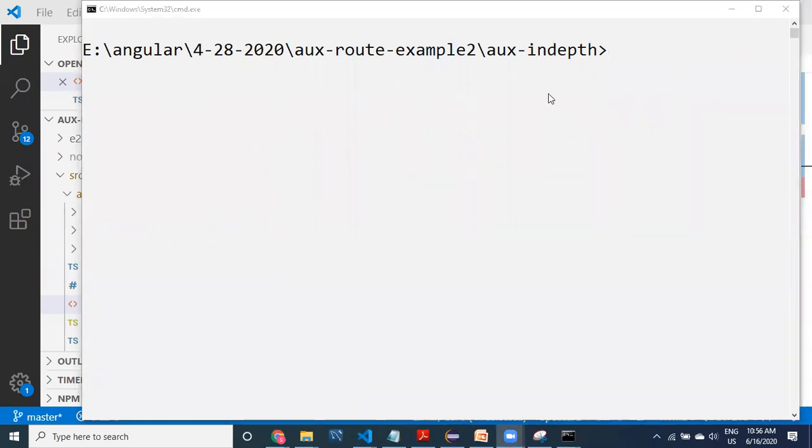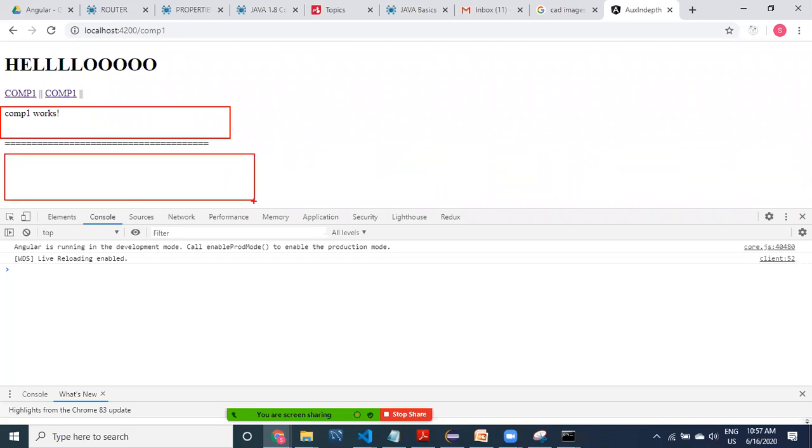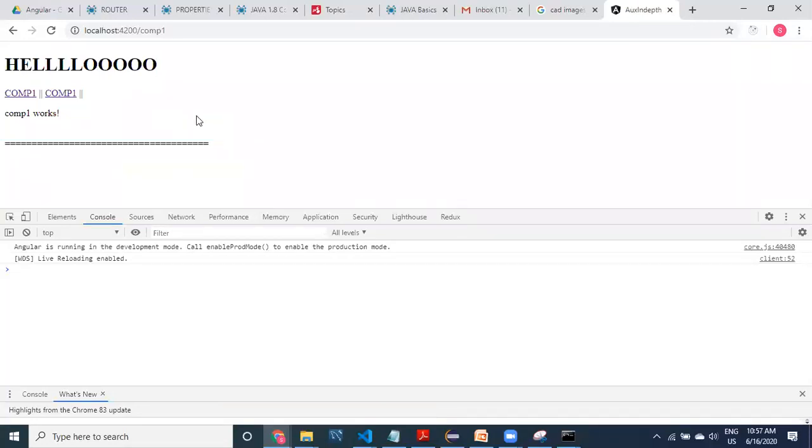What is our goal? See here guys, this is very simple. If I click on comp1, it is displaying here, and we have to display another component here. This is a router outlet, and this is another router outlet. This router outlet name is second. We have to display that auxiliary router outlet.